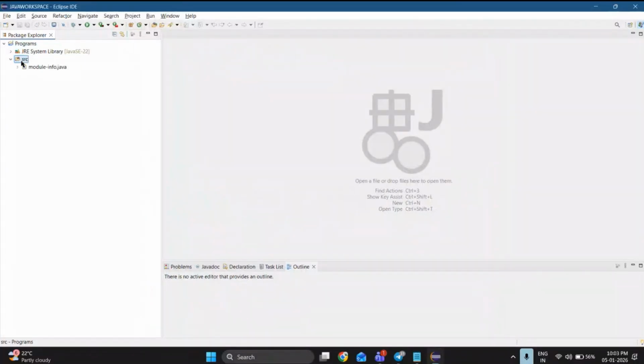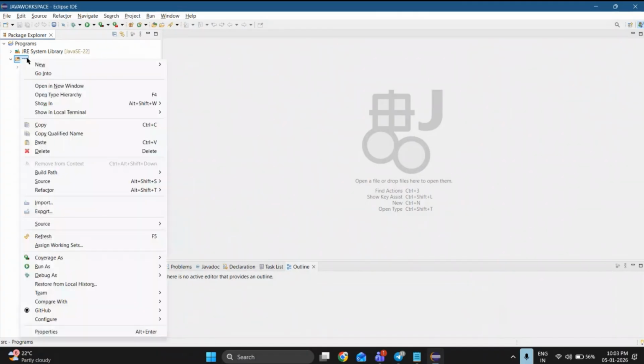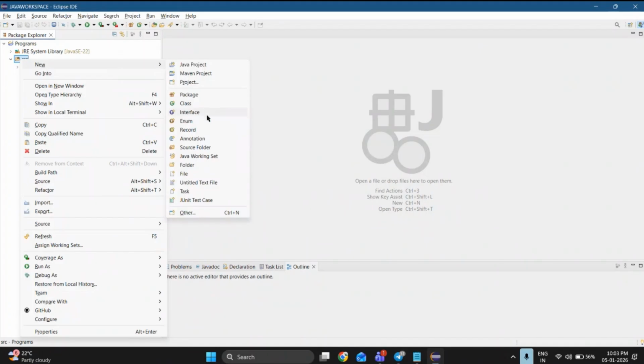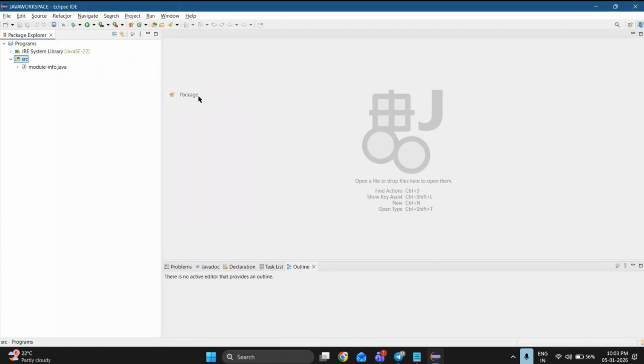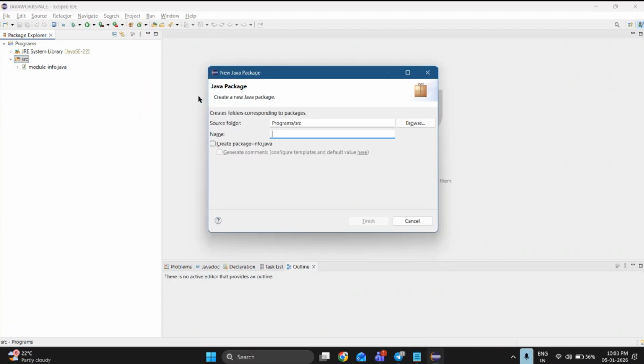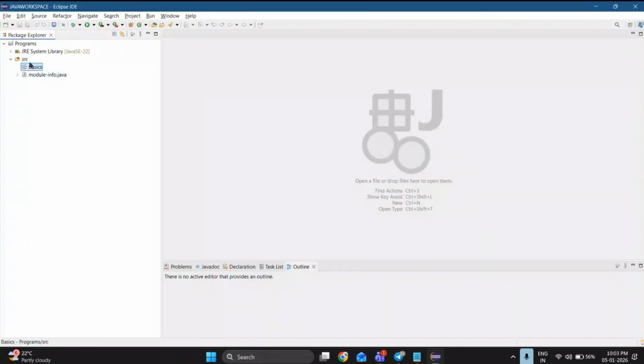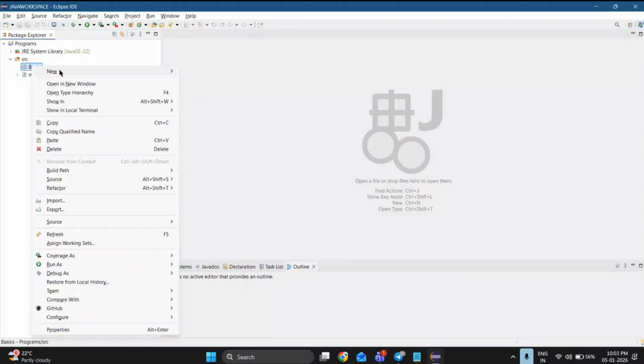So under src, let me create a package. Right click on src and go to package. What can I name my package as? You can name your package anything as you wish, completely up to you. I'm going to name this package basics. I'm not worrying about any package name.